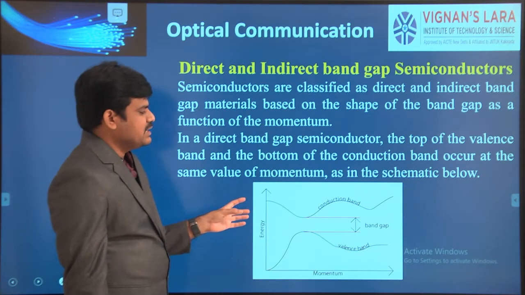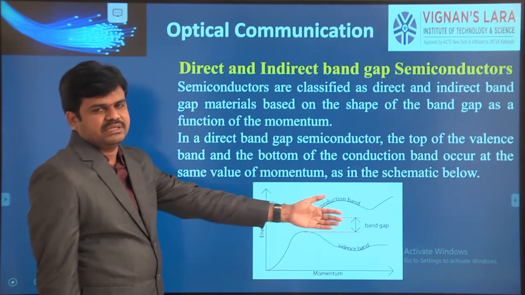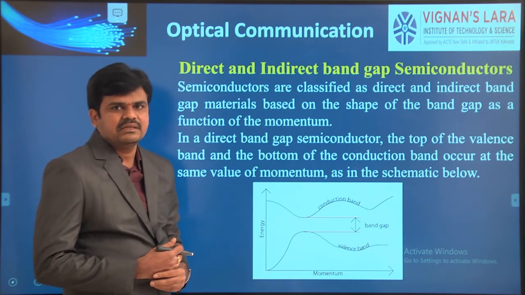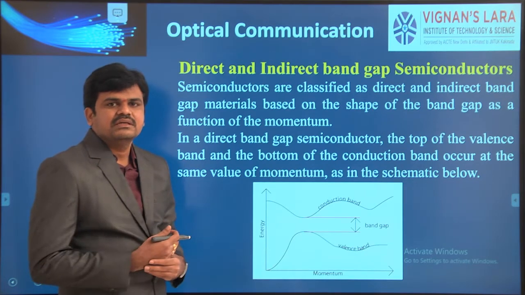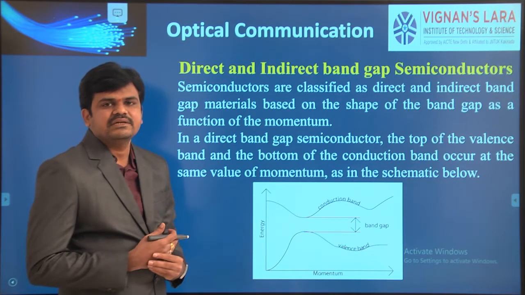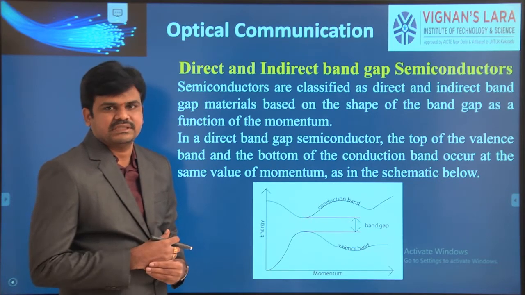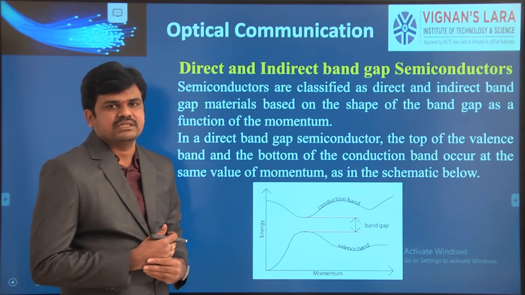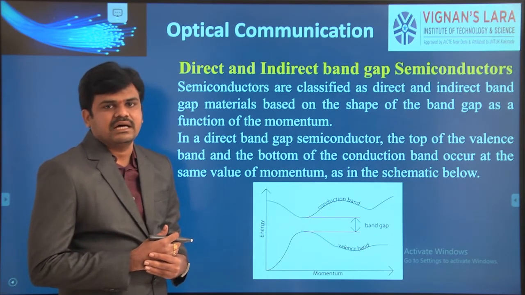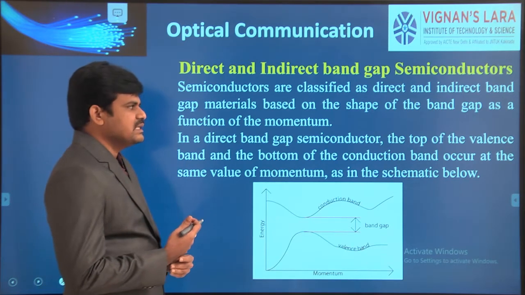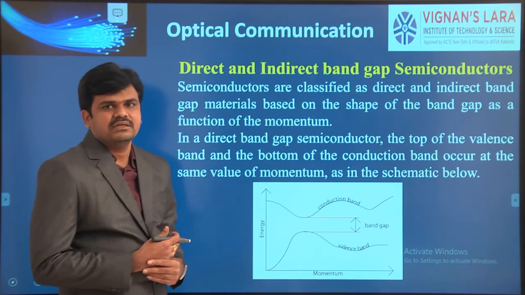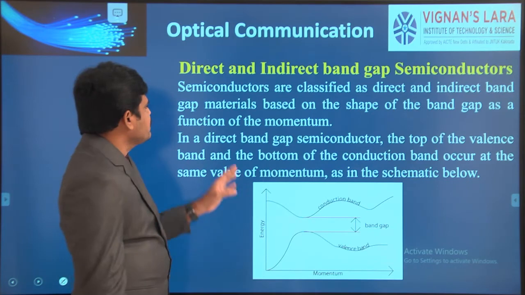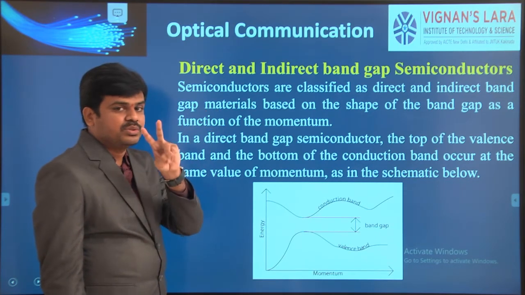Direct and indirect band gap semiconductors and energy band diagrams are essential to learn, to understand the functionality of LED structures and laser diode structures, because these are the two sources used as optical sources in the transmitter part of optical communication. The working of LED as well as laser should be thoroughly known to everyone.